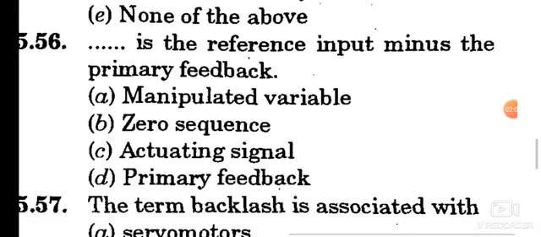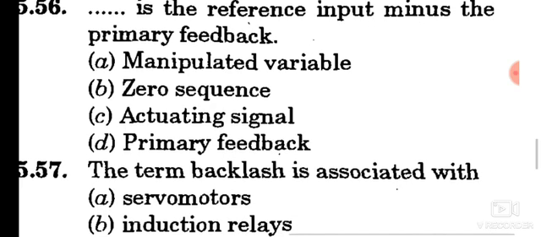Question number 56. Dash is the reference input minus the primary feedback. Option B, zero sequence. So zero sequence is the reference input minus the primary feedback. Move to the next question.